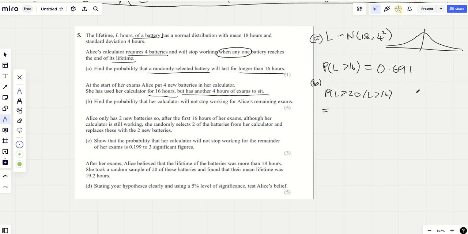Now, with normal distribution conditionals, you can use the formula. The formula does work. We need the probability that L is greater than 20 and L is greater than 16, divided by the probability of what you're given, which is that L is greater than 16.